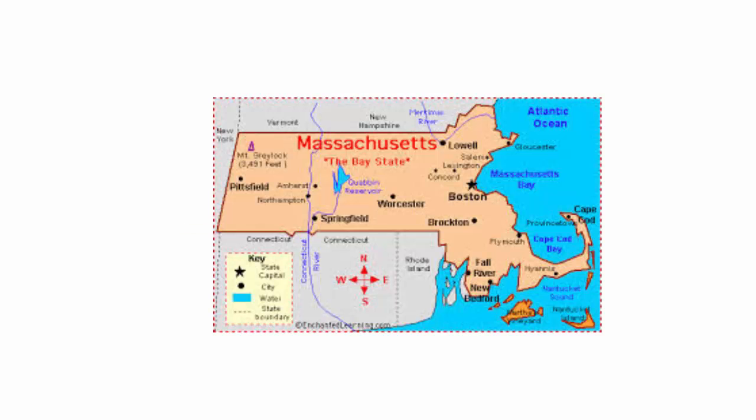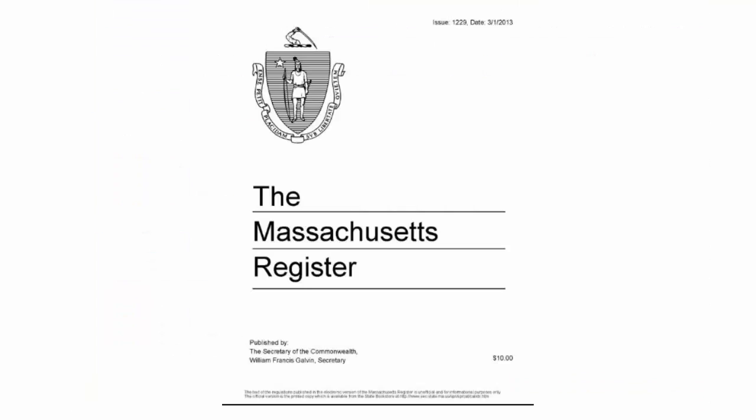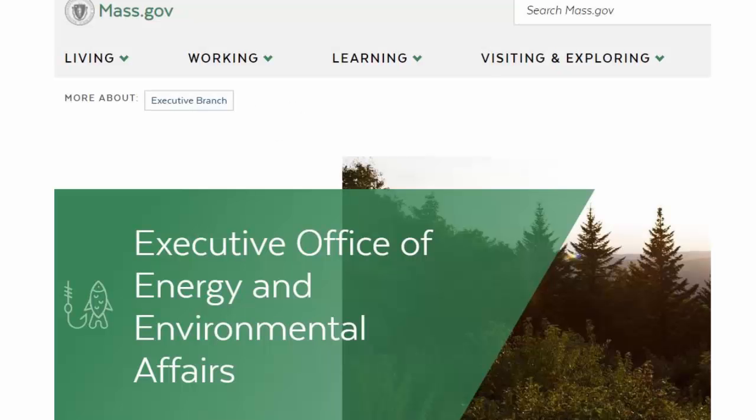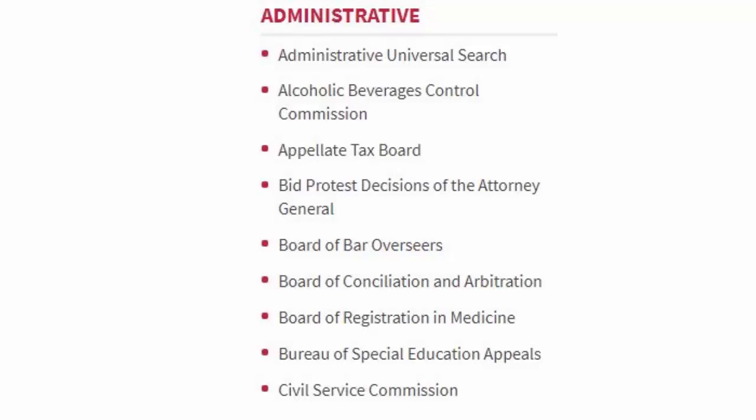Now let's look at Massachusetts. The CMR is the official source for codified Massachusetts administrative regulations, and the Massachusetts Register contains proposed regulations, final rules, and executive orders. You should also check Mass agency websites for regulations and decisions, and also be sure to check the Social Law Library database.